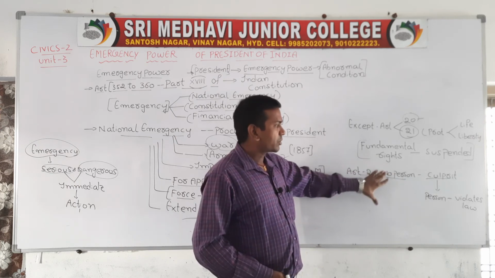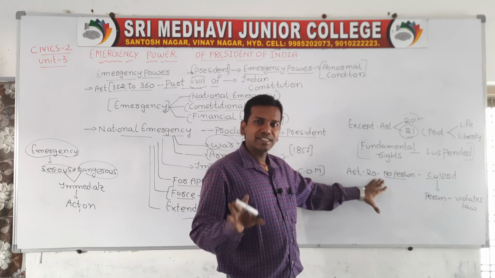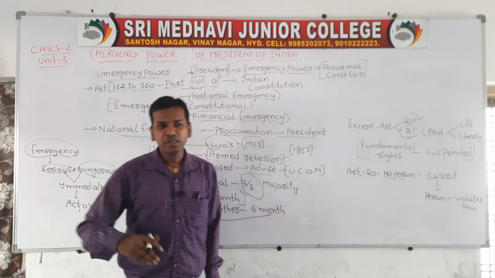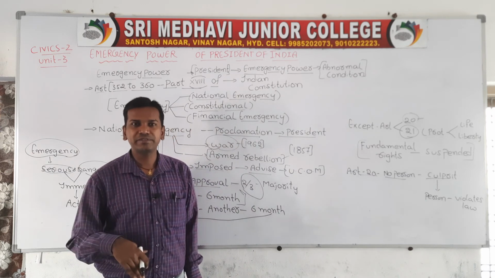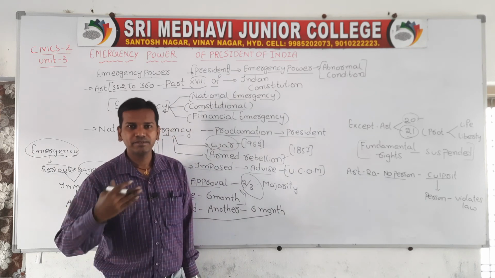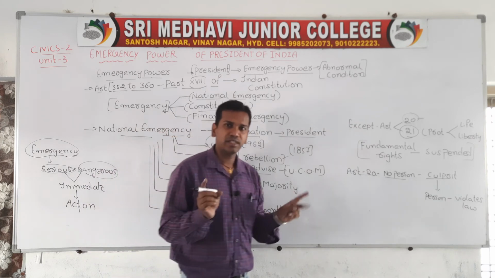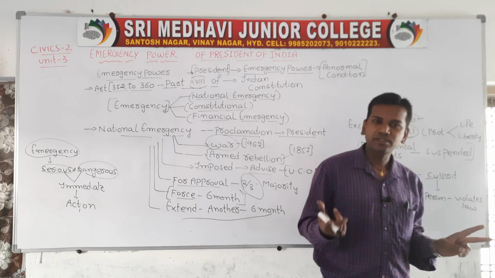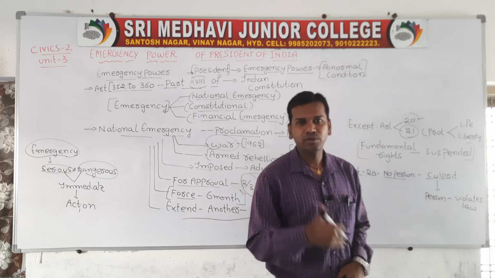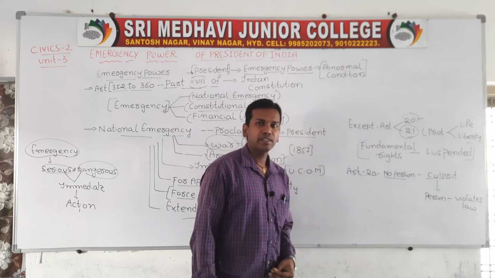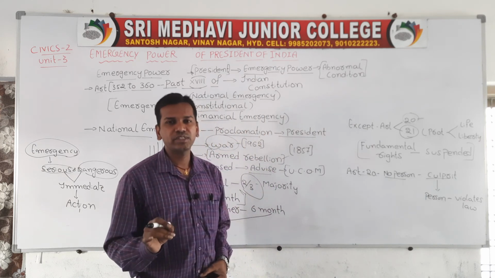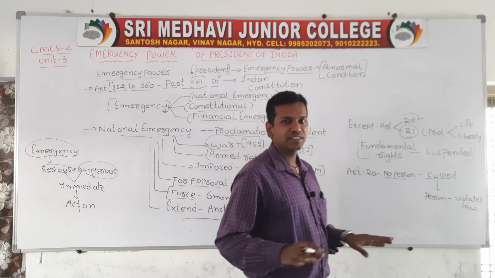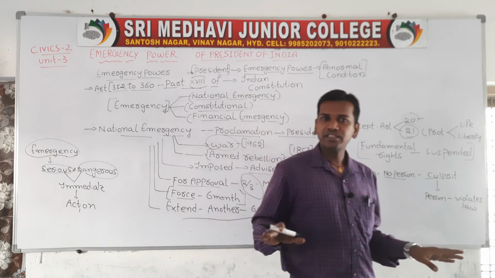So according to Article 20, no person shall be considered a culprit until they violate the law. In an emergency also, if you do not violate the law, you will be safe. But if you violate the law, then you will get punishment. So these two articles are very important. Even after an emergency is declared, people should follow these things. Article 20 and Article 21 are the two fundamental rights which remain secured for citizens, but during an emergency all the other fundamental rights will be suspended.